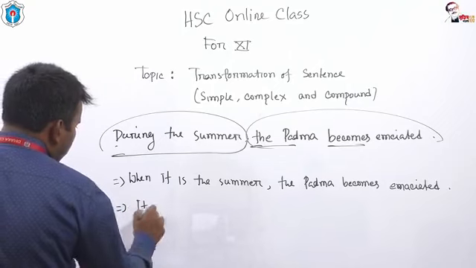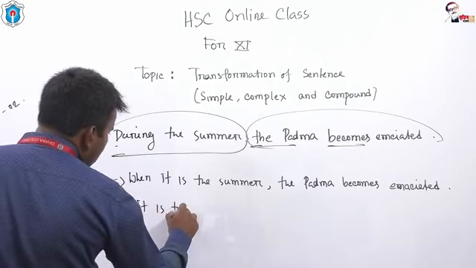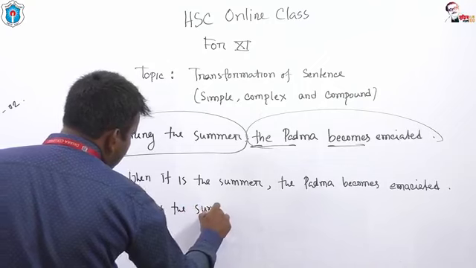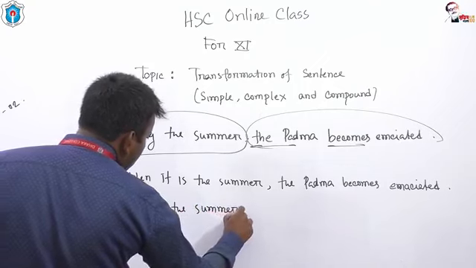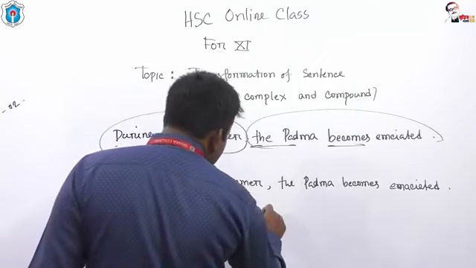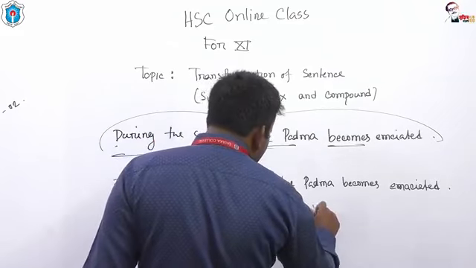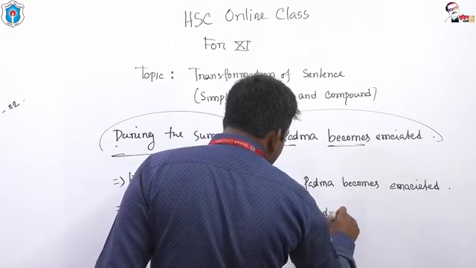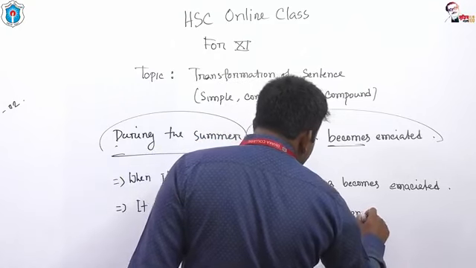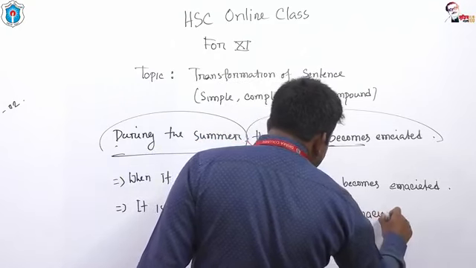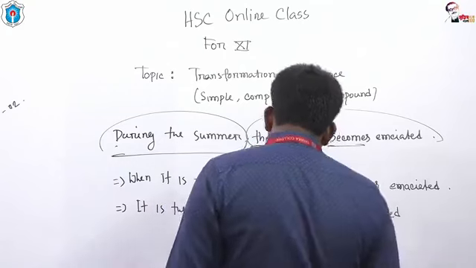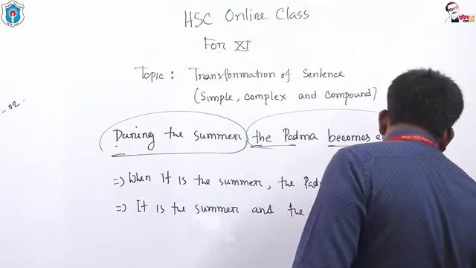In order to turn it into compound, it is the summer and the Padma emaciated then.